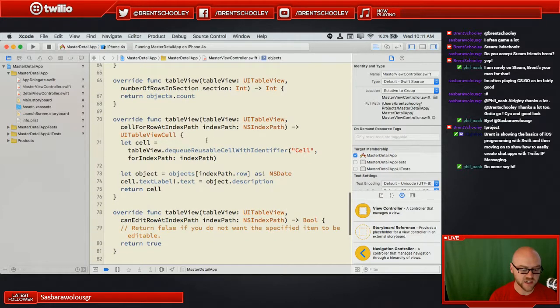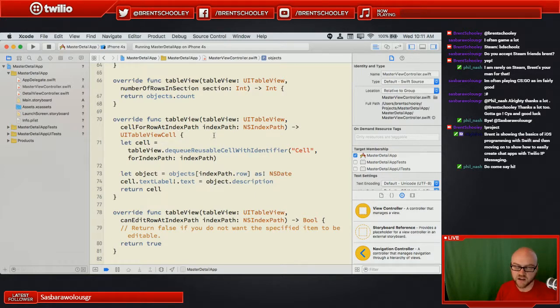The next one is cell for row at index path. An index path has a section and a row. So this is saying for section 1, for the first section, what do you want the cell to look like for this particular object? Now, as you might know, or you might be able to figure out based on what we've done so far, maybe not, this is going to correspond to the objects in the array.